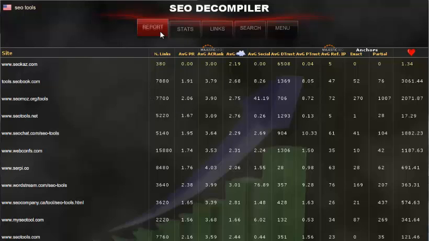Backlinks numbers are pretty much the same, 7,880 and 7,700. Here we can see the average page rank, 191 for tools.seobook.com and 206 for SEOmoz tools. Again, slightly higher for SEOmoz, slightly higher the AC rank, so that's confirmed.